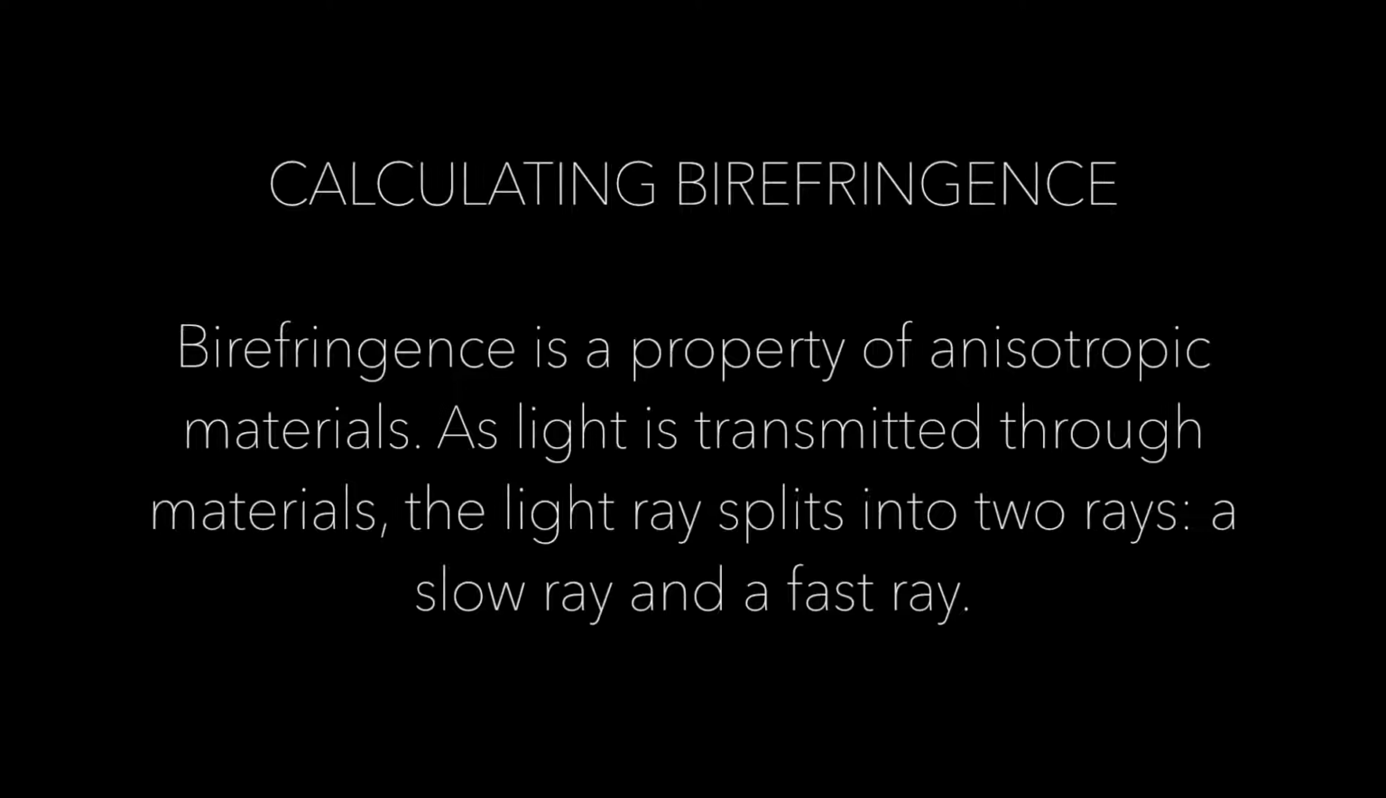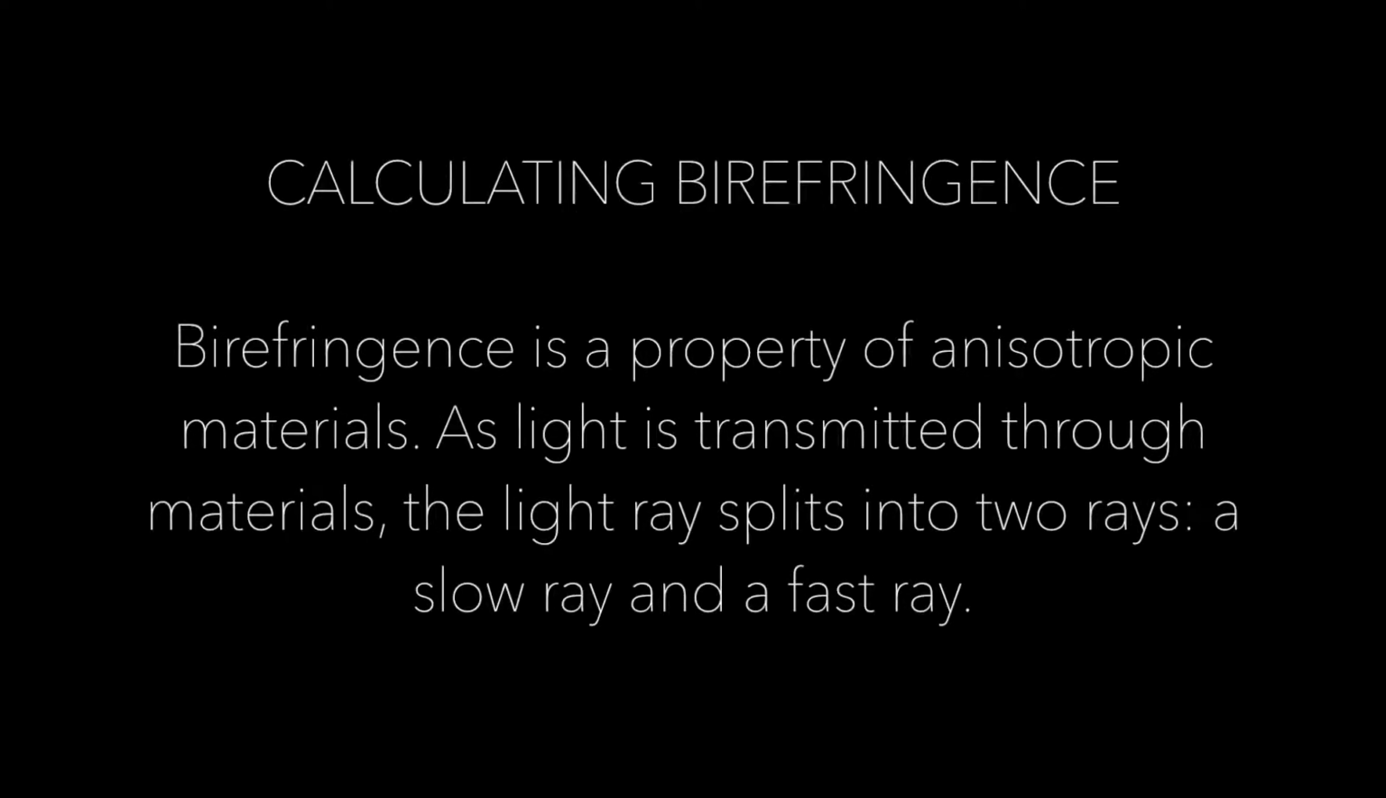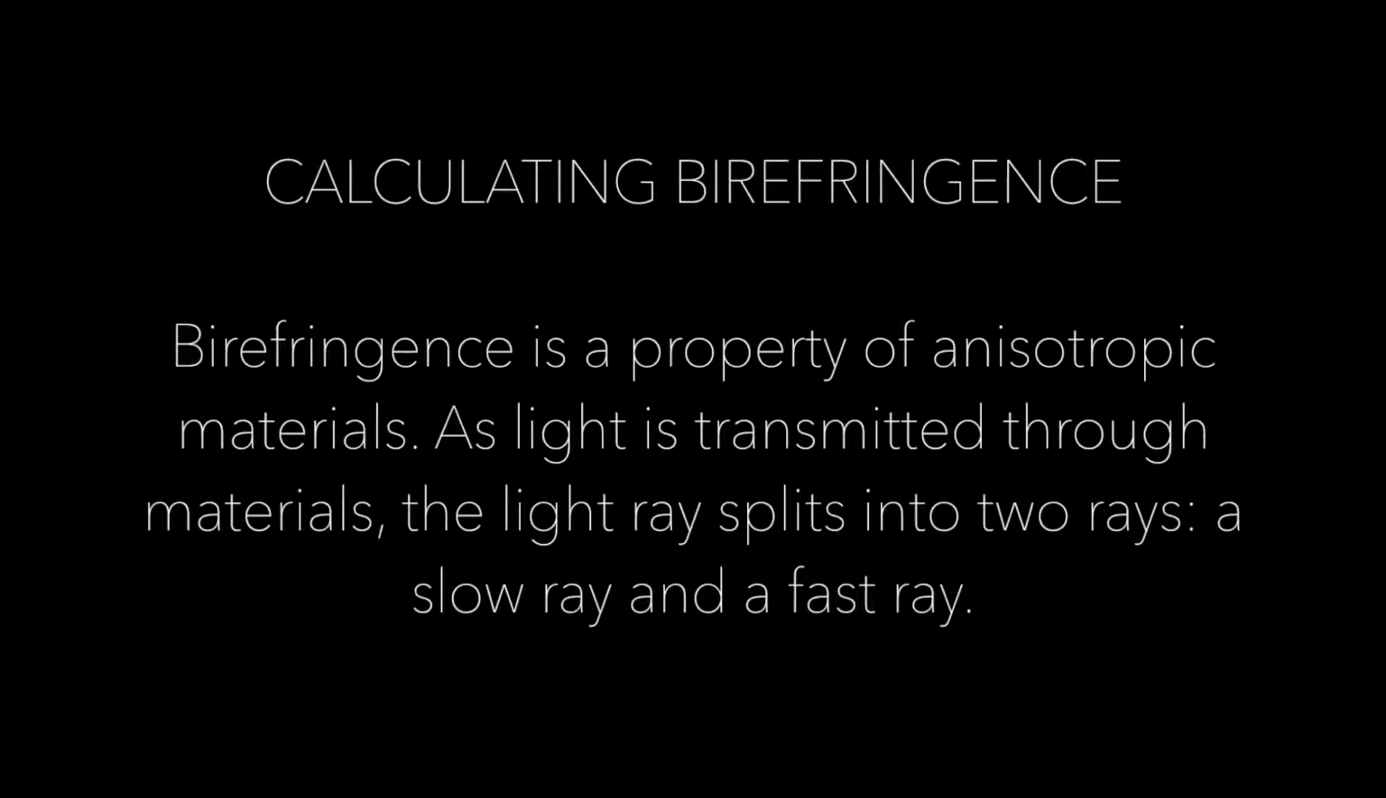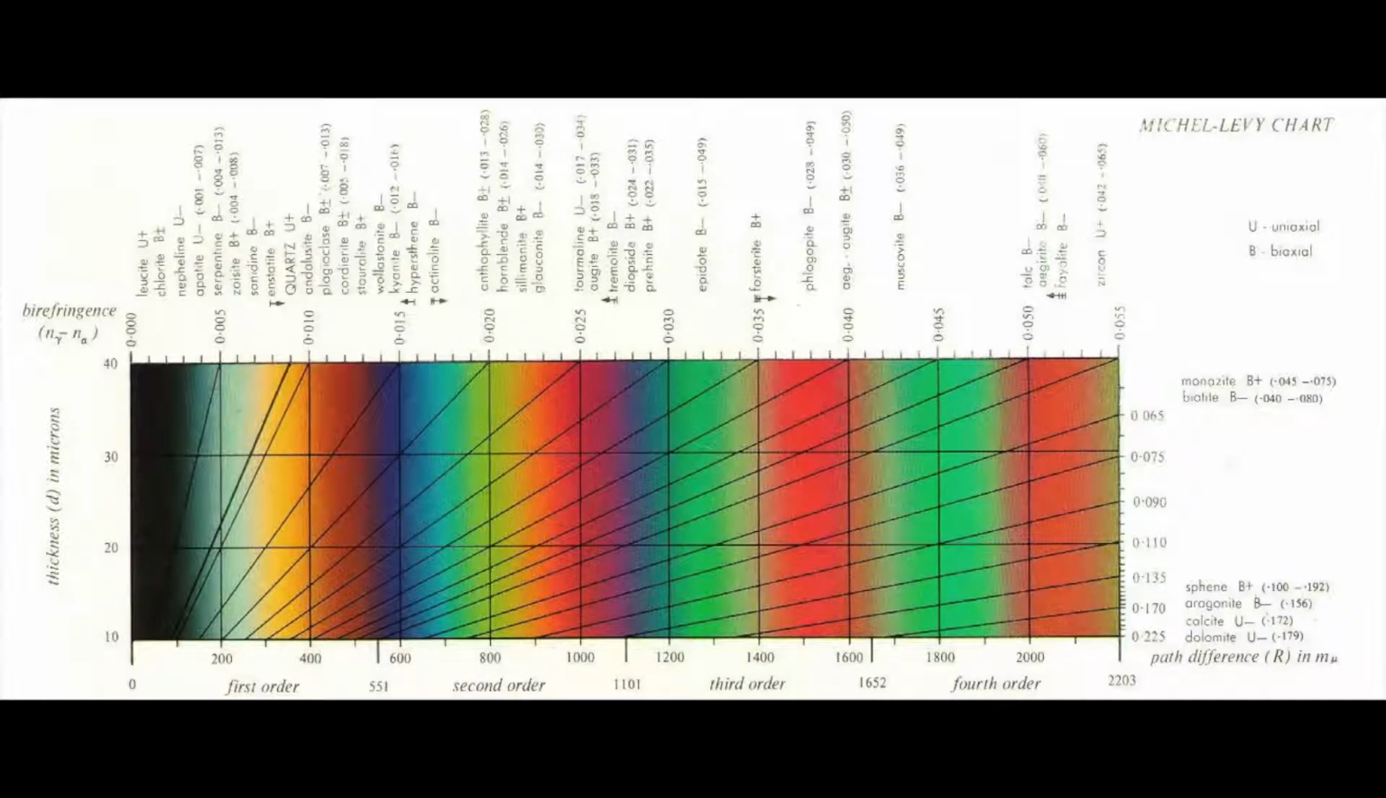Now let's try and calculate birefringence. Birefringence is a property of anisotropic materials. As light is transmitted through materials, the light ray splits into 2 rays, a slow ray and a fast ray. Here we have the Michel-Levy chart, which is used to calculate birefringence. Along the x-axis, we see a color ordering, which is a product of retardation. Retardation is the amount that the slower ray lags behind the faster ray. The interference colors that we see are a manifestation of this retardation.